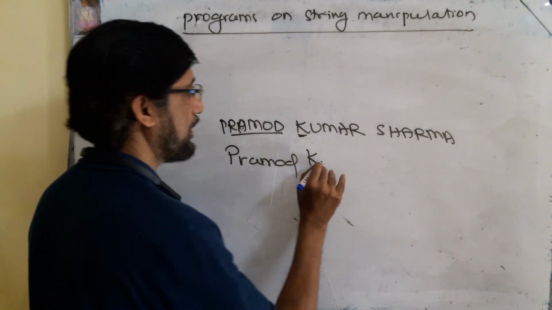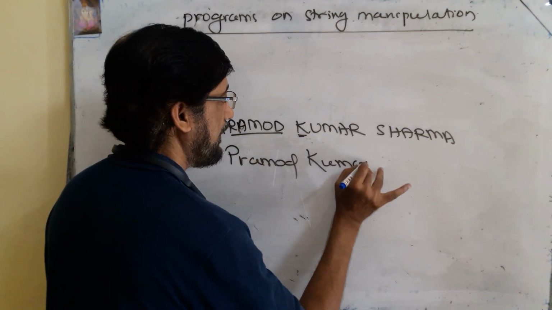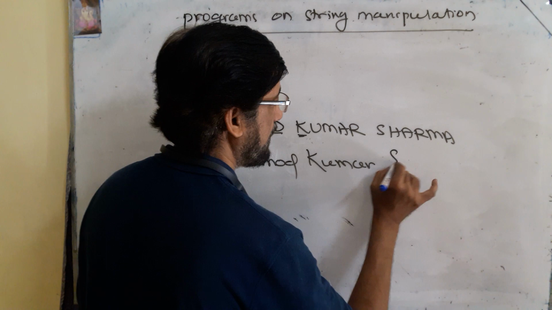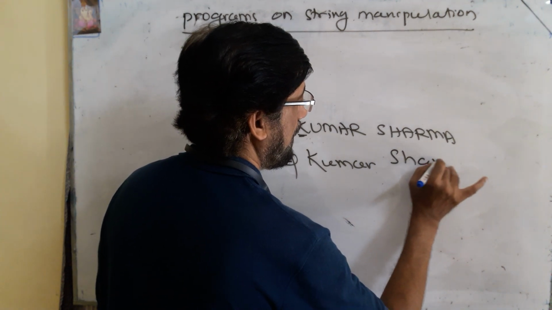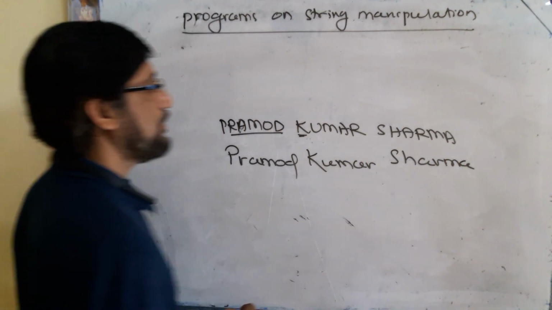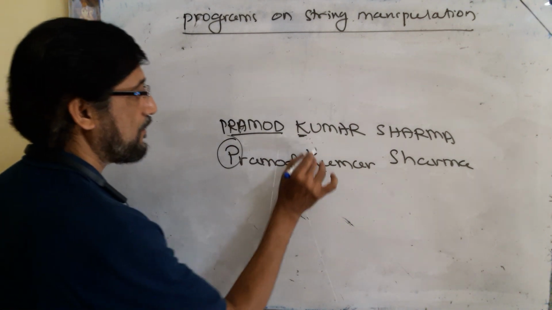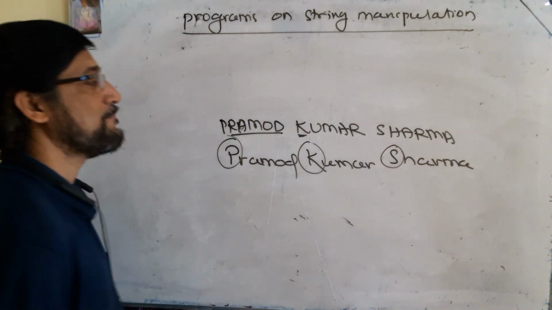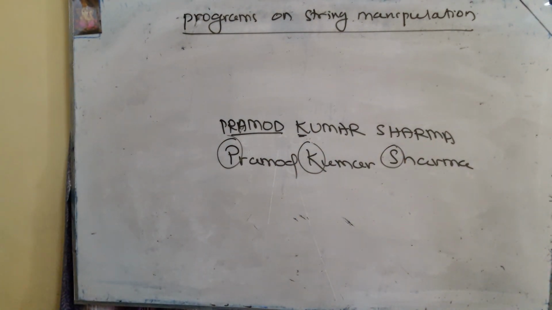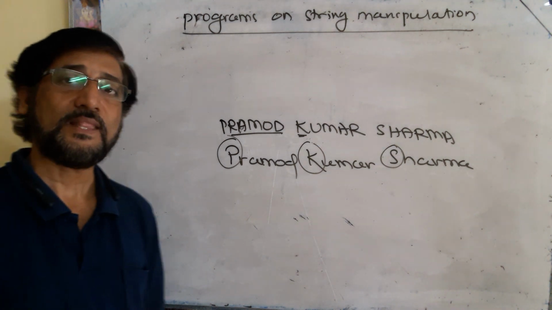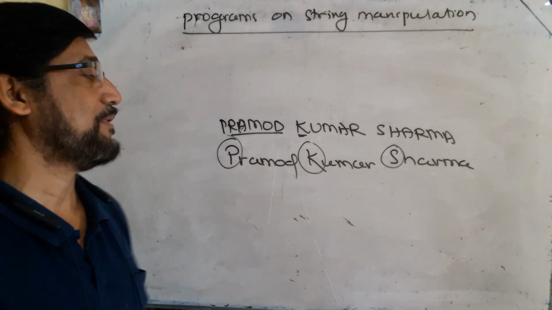You should make K uppercase and U-M-A-R lowercase. S should be uppercase and S-A-R lowercase. Okay, in this way, that means you have to convert the first character of all the words into uppercase and all other characters into lowercase. Okay, so let us discuss the logic of the program.